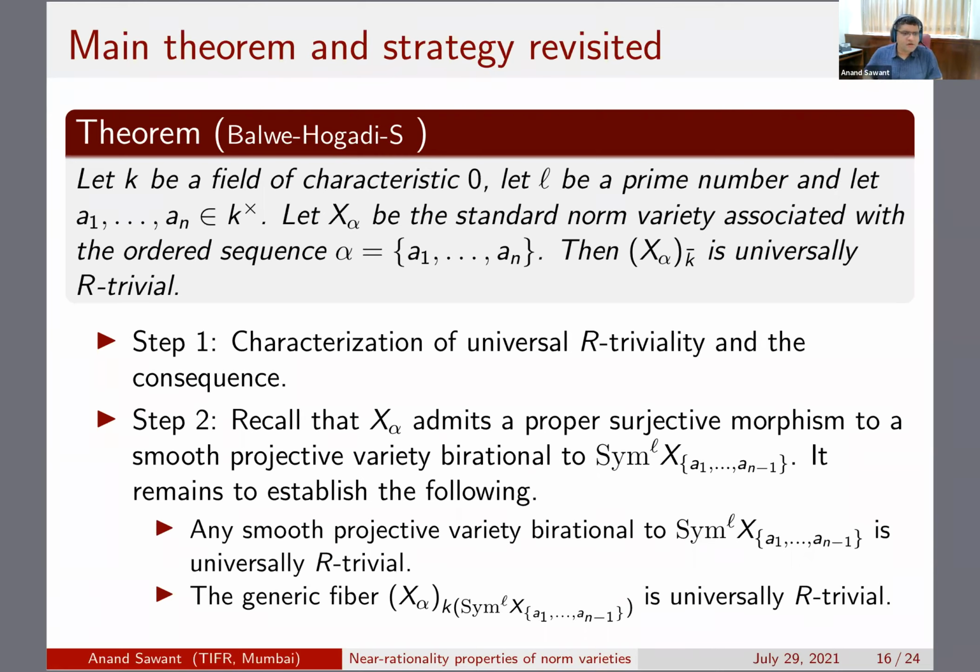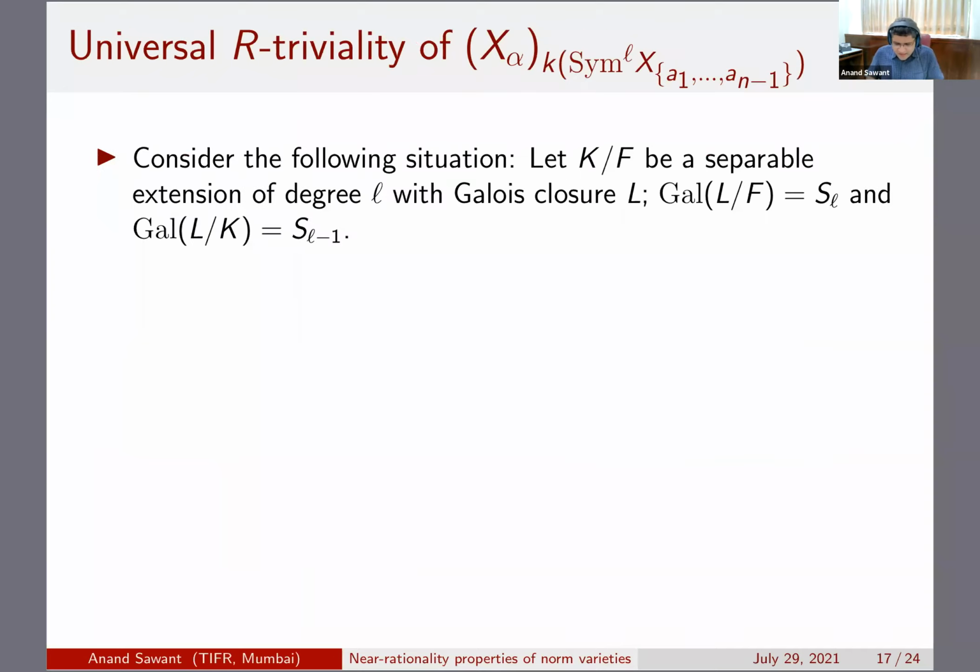So we actually cook up a model, a smooth proper, smooth projective model of sim L that is universally R trivial. Okay, so let me address the second question first, the universal R triviality of the generic fiber. So this actually uses some results from algebraic groups. I'm not going to elaborate too much on this in this talk, but let me indicate what kind of ingredients go into the proof of this step.